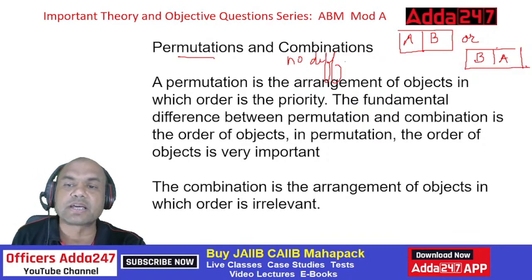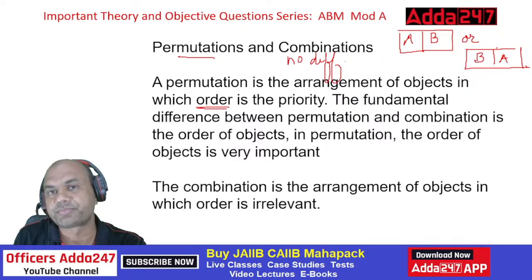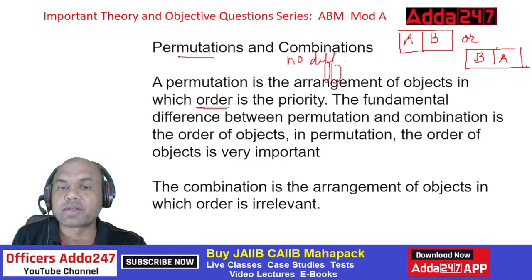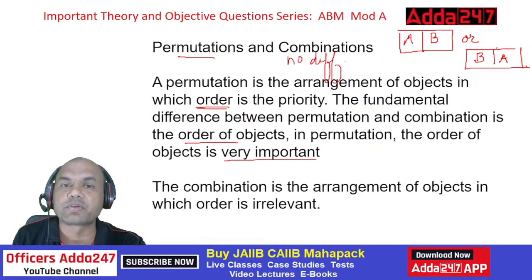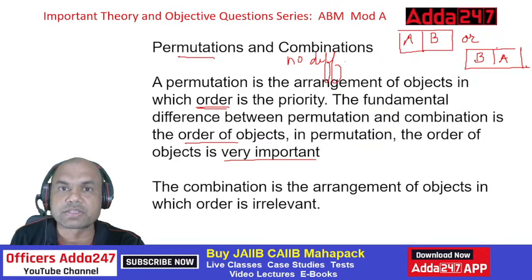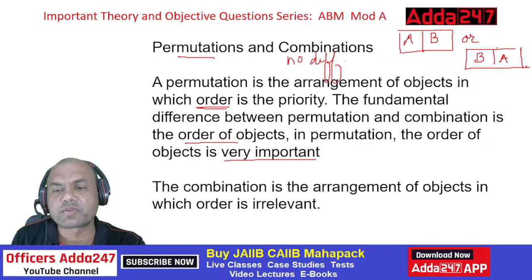So permutation is the arrangement of objects in which order is a priority. The fundamental difference between permutation and combination is the order of the objects. In permutation, the order of the objects is very important. A sitting to the left of B or B sitting to the left of A is the difference over here. And combination is the arrangement of objects in which order is irrelevant.